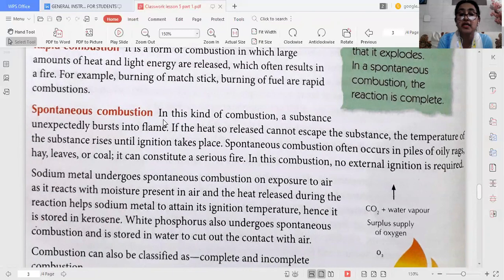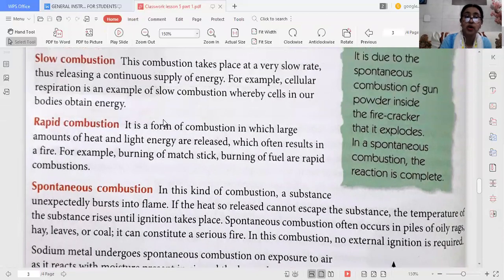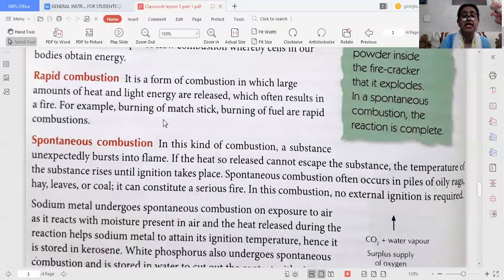That is spontaneous combustion. Sodium metal also undergoes spontaneous combustion, because when exposed to air, it reacts with the moisture in the air and starts burning as it attains its ignition temperature. That's why sodium is always stored in kerosene, so it does not come in contact with air.